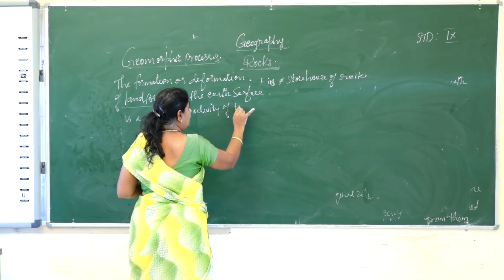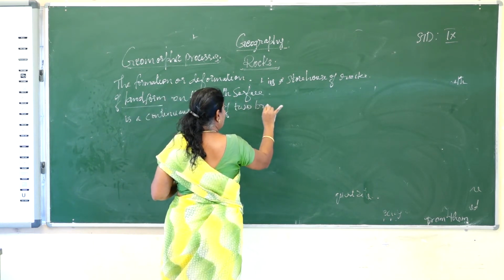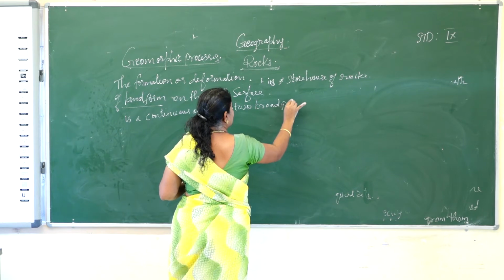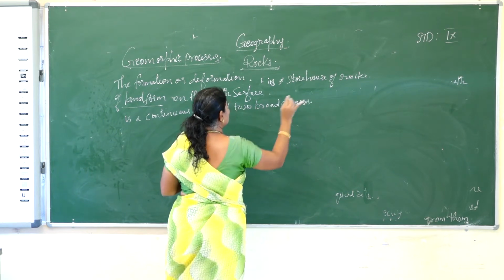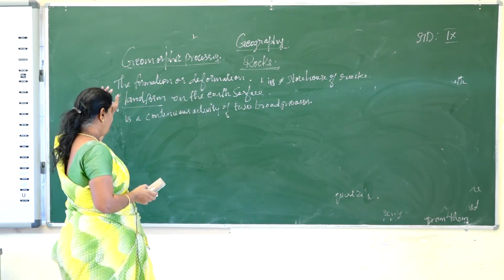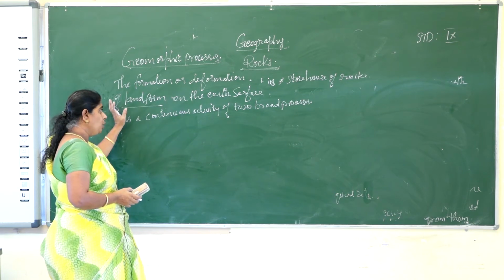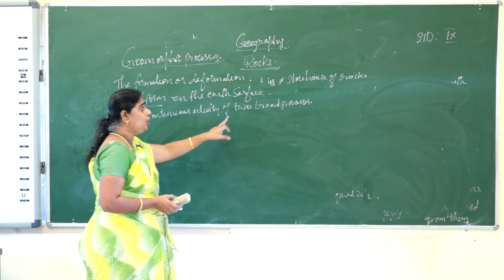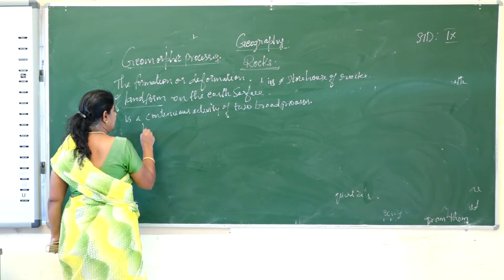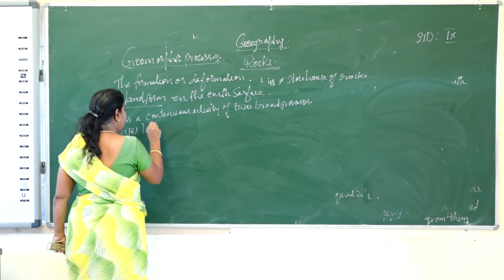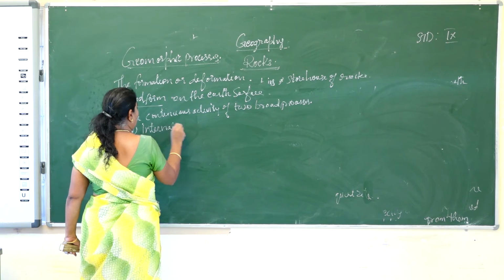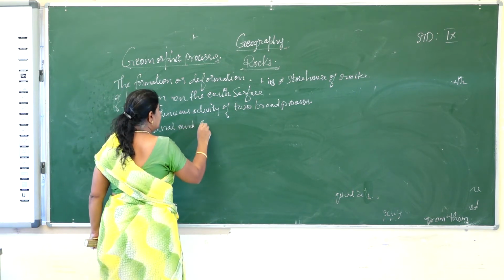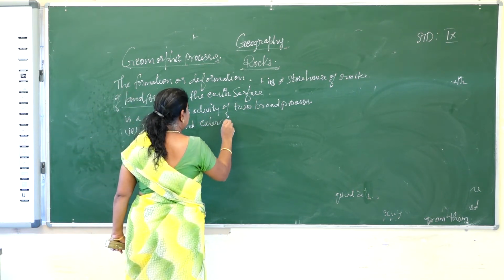This formation or deformation of a landform is a continuous activity, and mainly because of the two broad processes, that is internal and external processes.